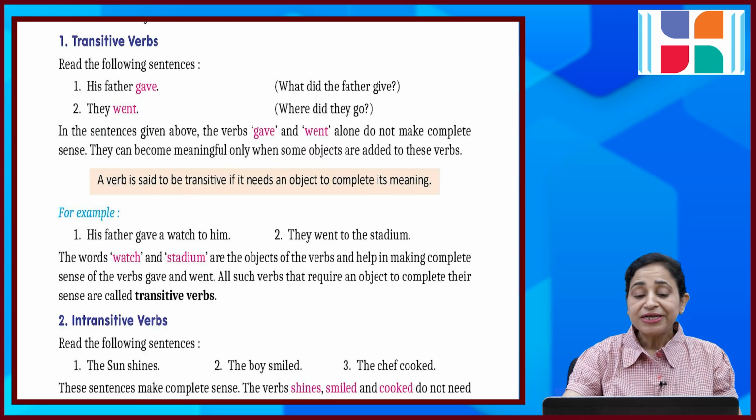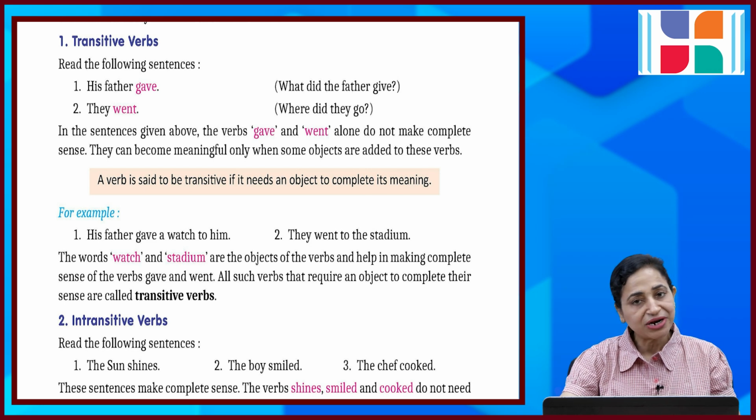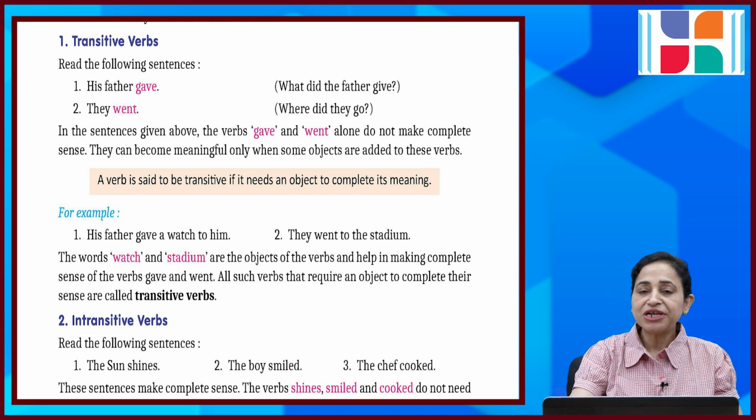Transitive verbs. Read the following sentences. His father gave. What did the father give? They went. Where did they go? In these sentences given above, the verbs gave and went alone do not make complete sense. They can become meaningful only when some objects are added to these verbs. So, a verb is said to be transitive if it needs an object to complete its meaning. तो transitive तब होगी जब आप object भी add करेंगे.